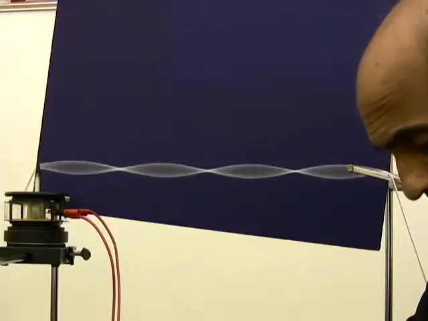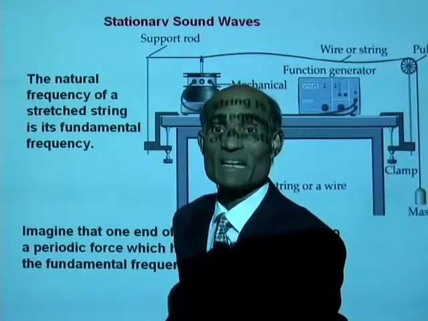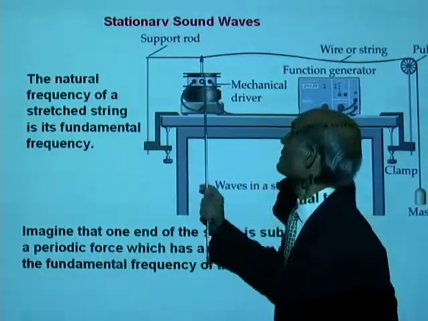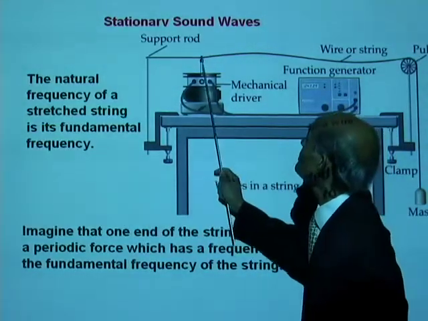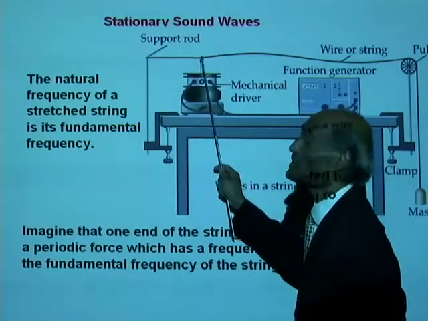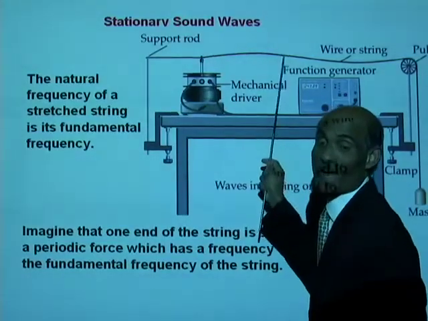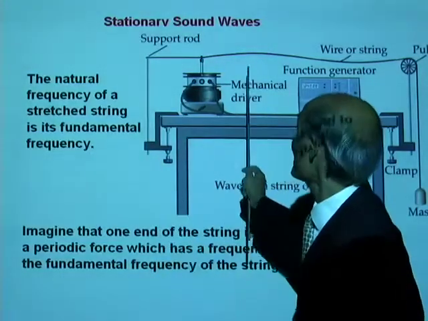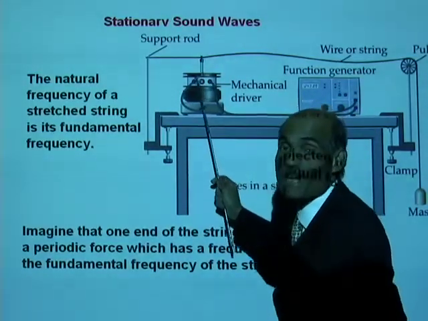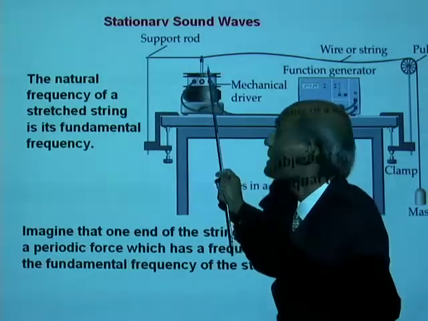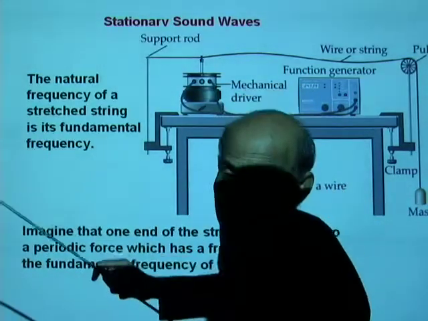This is a beautiful example of resonance in a mechanical system. Let's look at this one more time. You can see when the natural frequency of the string equals the frequency of the external force imposed by the vibrator, the string will resonate. Resonance will occur when the natural frequency of the string is equal to the frequency of the vibrator, equal to 2 times the frequency of the vibrator, equal to 3 times the frequency of the vibrator, and so on.